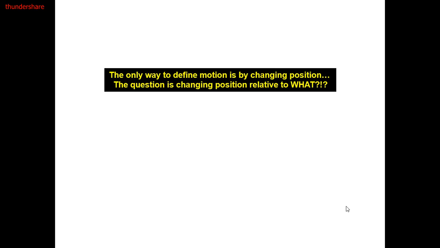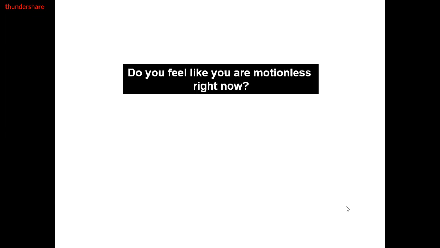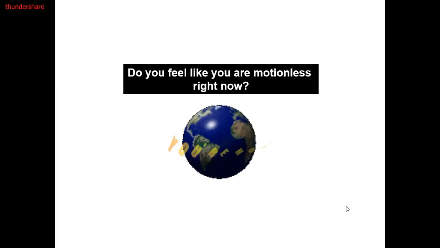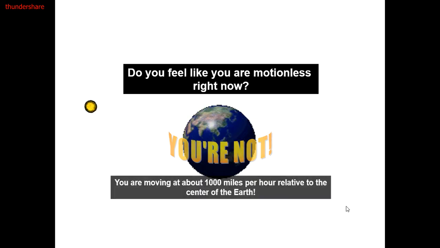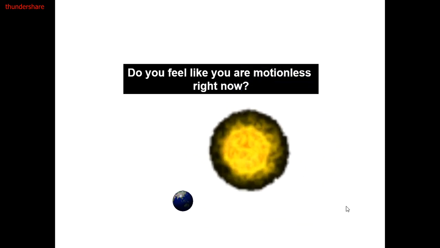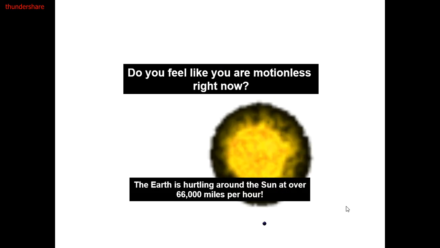The only way to define motion is by changing position. The question is, changing position relative to what? Do you feel like you are motionless right now? Of course you are not. You are moving at about 1000 miles per hour relative to the center of the earth, and the earth is hurtling about the sun at over 66,000 miles per hour.